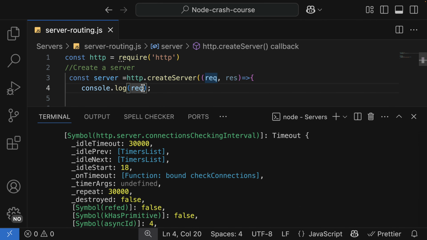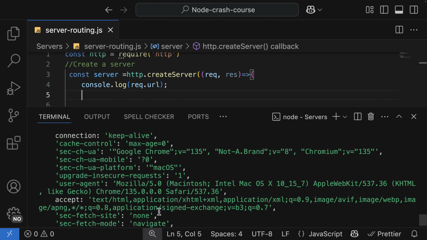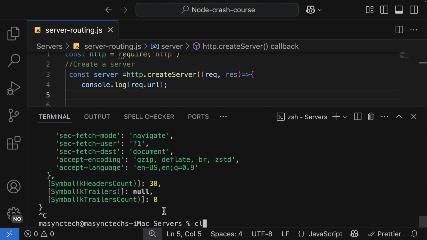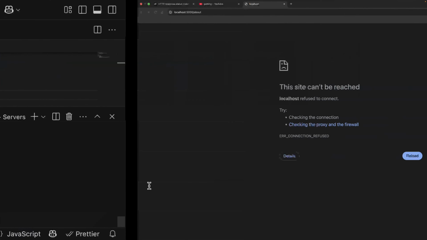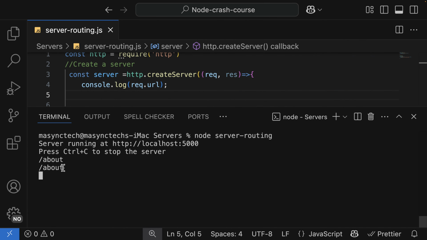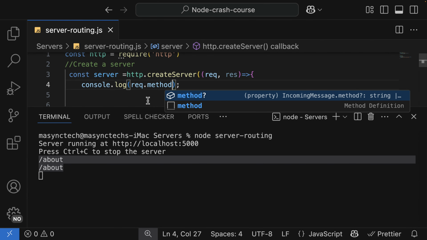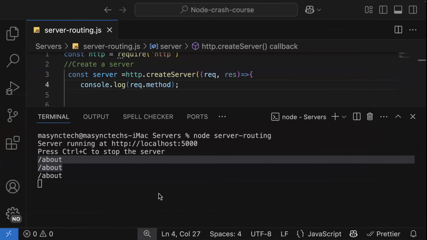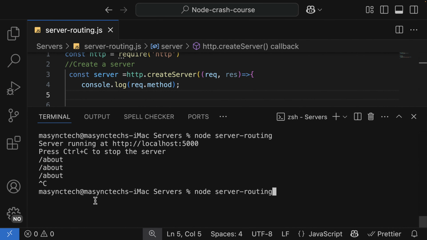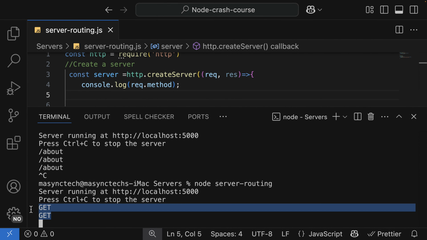So if I access the URL, now if I shut down, clear it, and then try again, as you can see, our server has shut down. Why is it so? I will explain. Let me try to reload again, and let's check the terminal, and this is the path. I can also access the method as we have already demonstrated. Unless I shut down again, reload like that, and then we have the method, which is GET method.